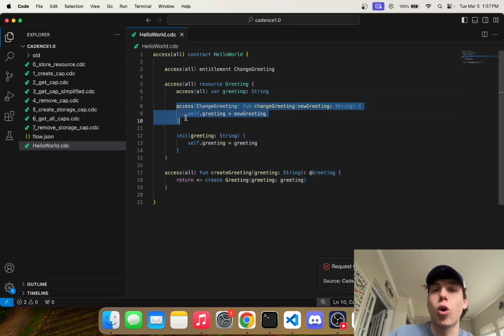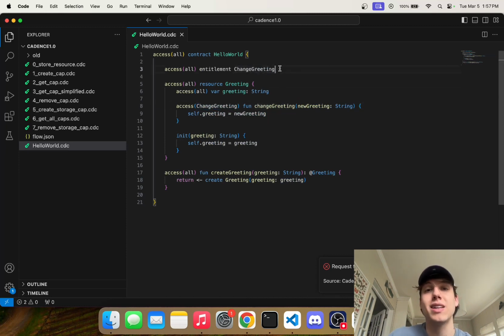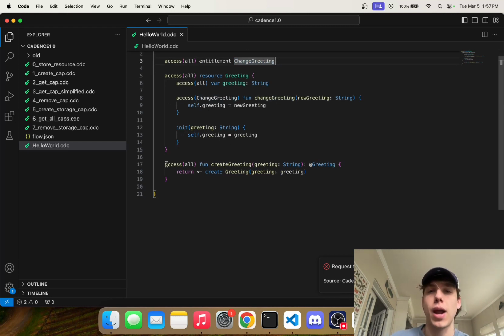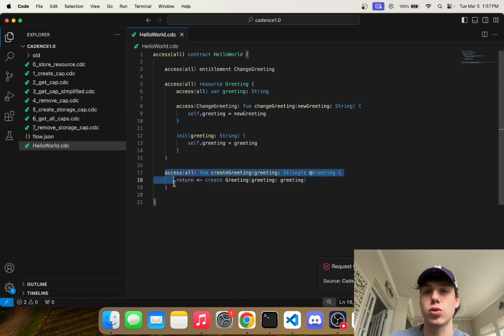This function is only callable with the ChangeGreeting entitlement. If you are confused about entitlements, I have another video tutorial on entitlements and also an Emerald Academy written tutorial on them, so I would definitely recommend you check that out. The short summary is that this function can only be called if the reference calling it has the ChangeGreeting entitlement, meaning it's authorized to call it. And then there's simply a public function to mint a new greeting.